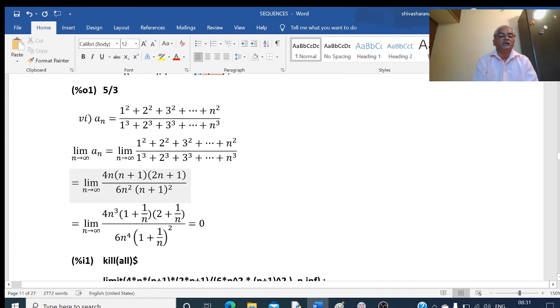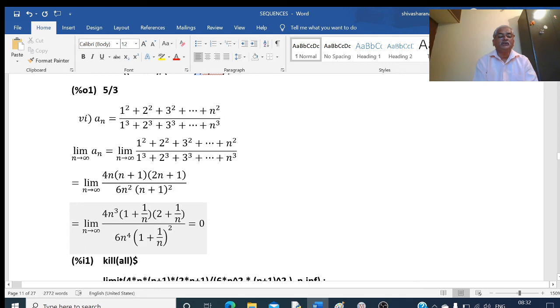Now the numerator: we got n from this and n from this, and n cube overall, so the numerator becomes 4 into n cube into (1 plus 1 by n) into (2 plus 1 by n). The denominator is 6 n square into one more n square, n to the power 4, into (1 plus 1 by n) square. Now this n cube gets cancelled and one n remains in the denominator.